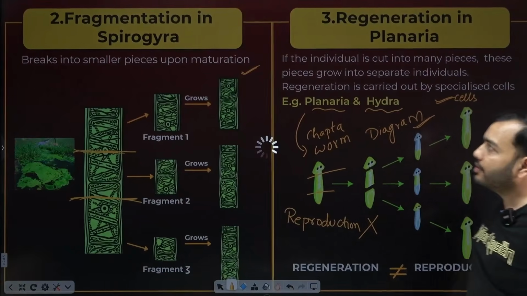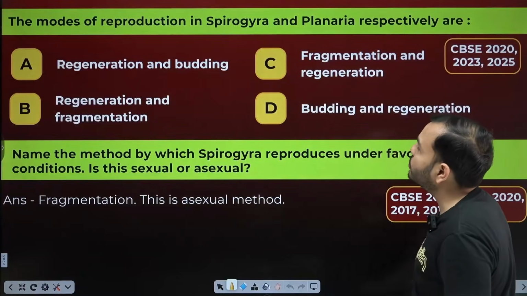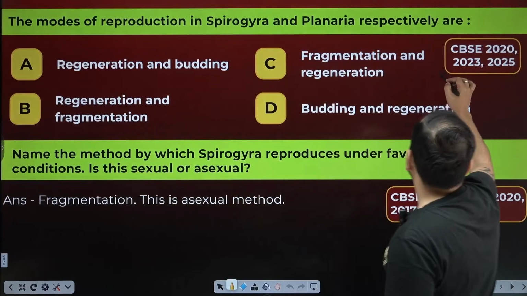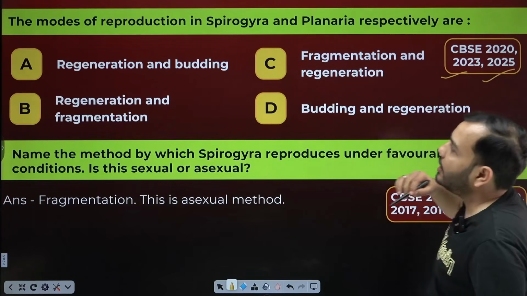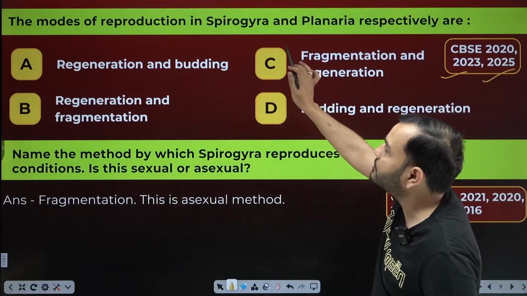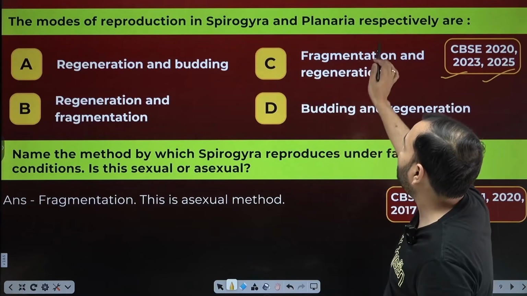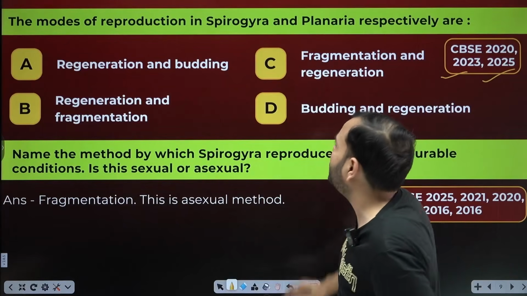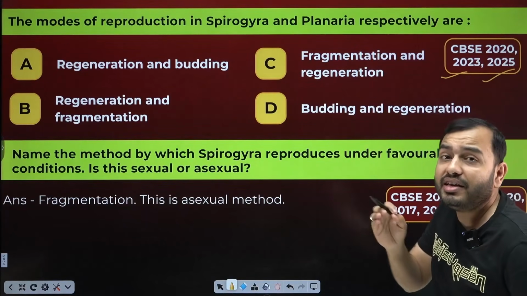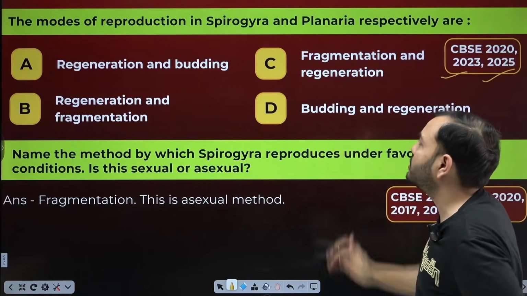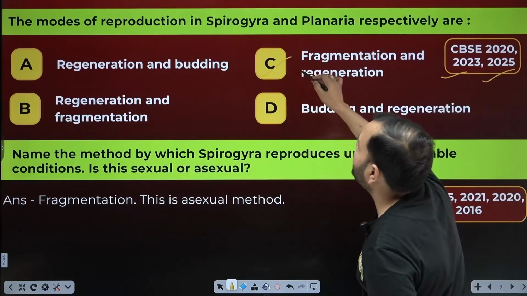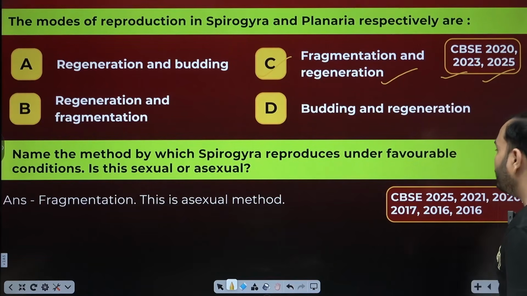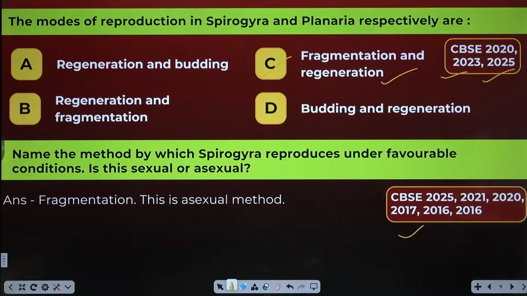Let's move on. The next method, a question came. CBSE 2020, 23, 25: the modes of reproduction in Spirogyra and planaria respectively are what? What does Spirogyra do? It breaks itself on its own, fragmentation. What happened in planaria? Regeneration. If you cut it, regeneration again. So what will it be? Fragmentation and regeneration.